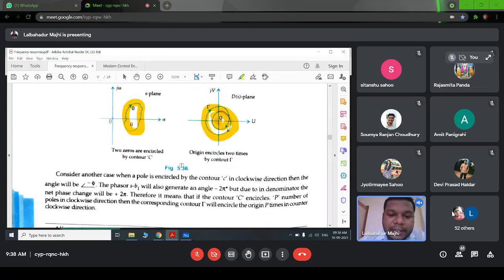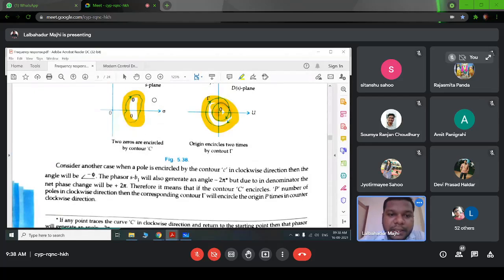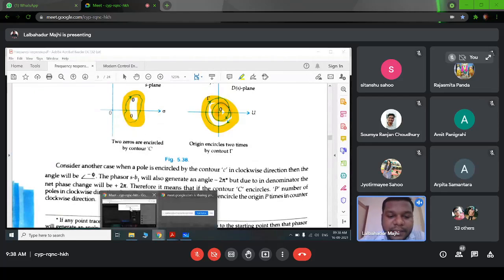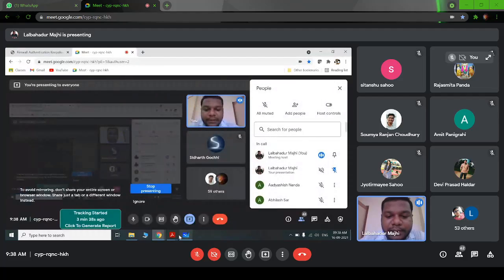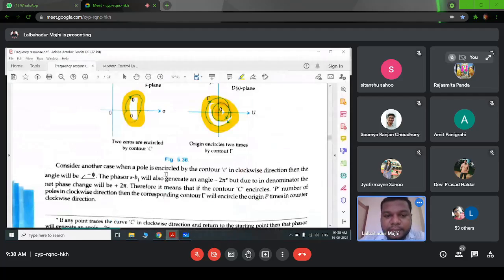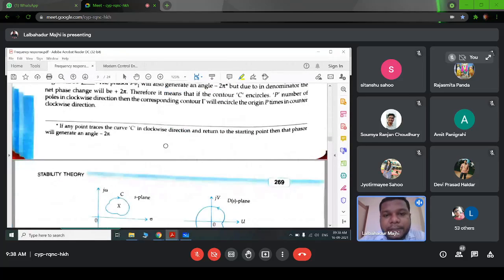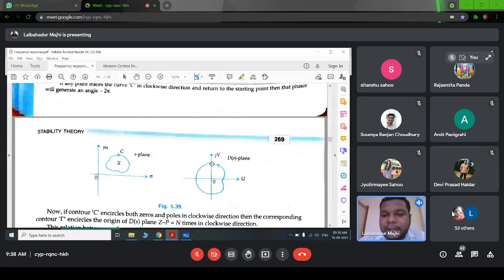Similarly, if this contour C in the S plane encloses a pole, then in the D of S plane the contour gamma will encircle the origin in the counterclockwise direction.